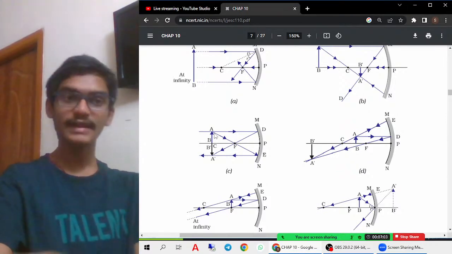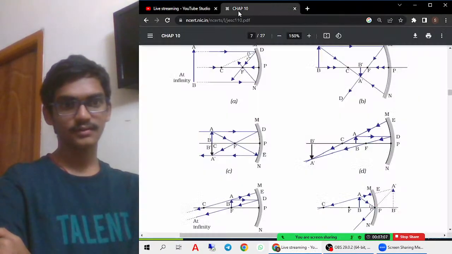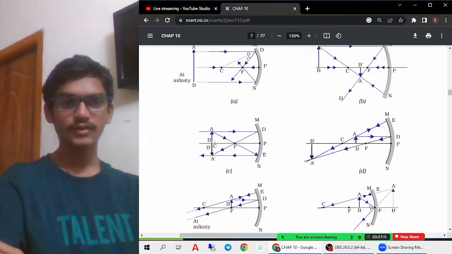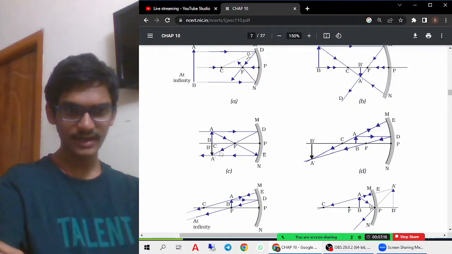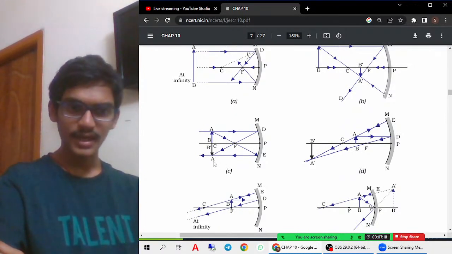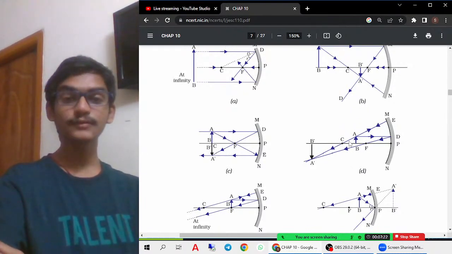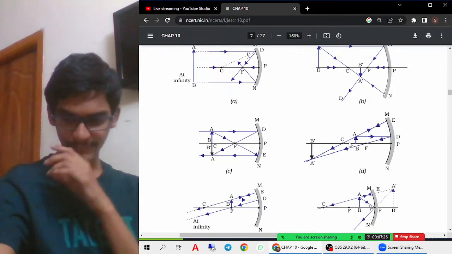When you actually go there, I'll tell you from where the questions will be asked, from this ray diagram, from this image formation. The object is at center of curvature. With the first ray diagram, the first light ray is traveling parallel to the principal axis. It is passing through focus. Again, importantly, the image will form at center of curvature. The second most important thing is the ray diagram here.